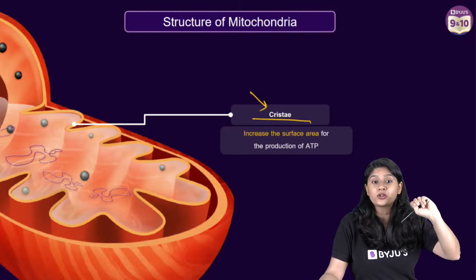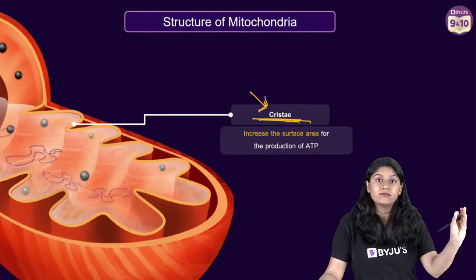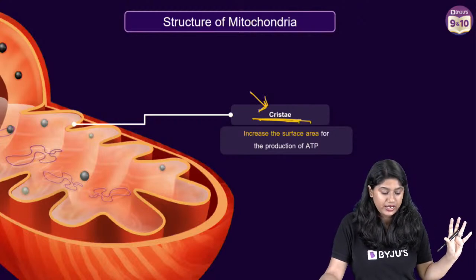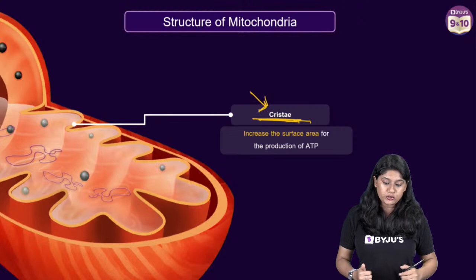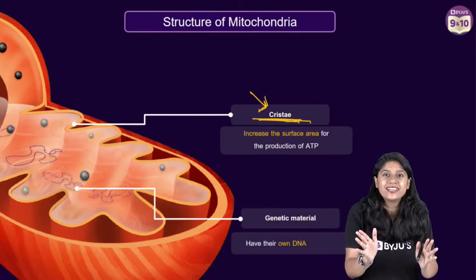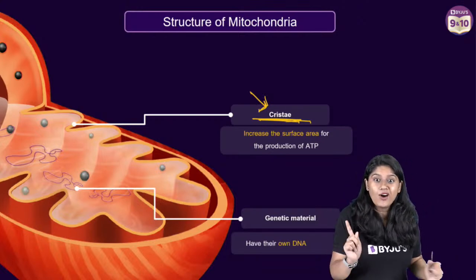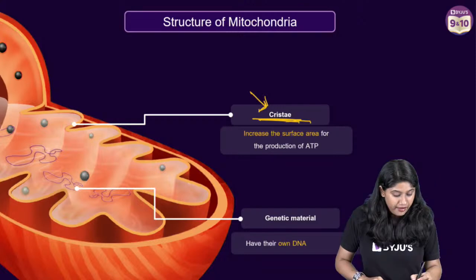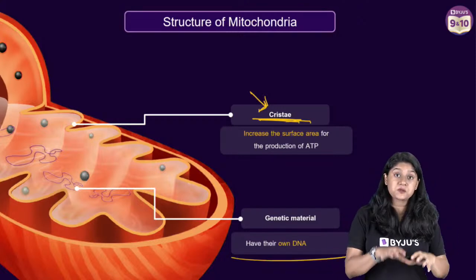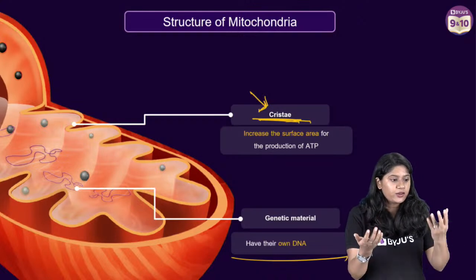So there are two important words, right? Cristae. Remember that. Okay? They increase the surface area for the production of ATP. Then of course, you know what? These organelles, especially mitochondria, are super interesting and super amazing. Why? Because they have their own DNA. Everyone, they have their own DNA, right? The mitochondria actually help in making their own proteins.